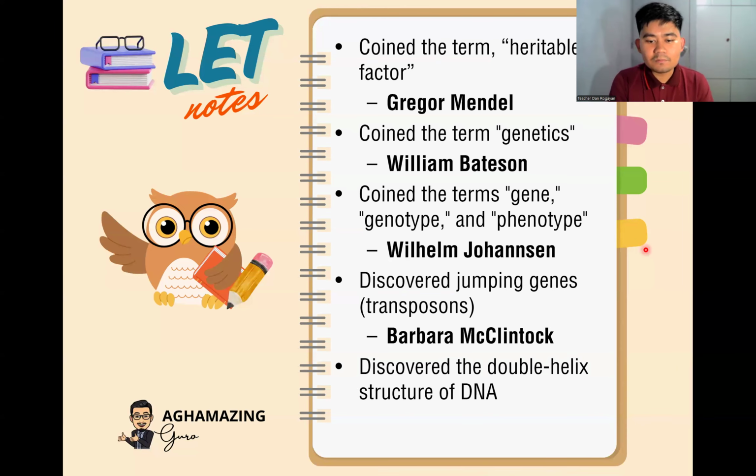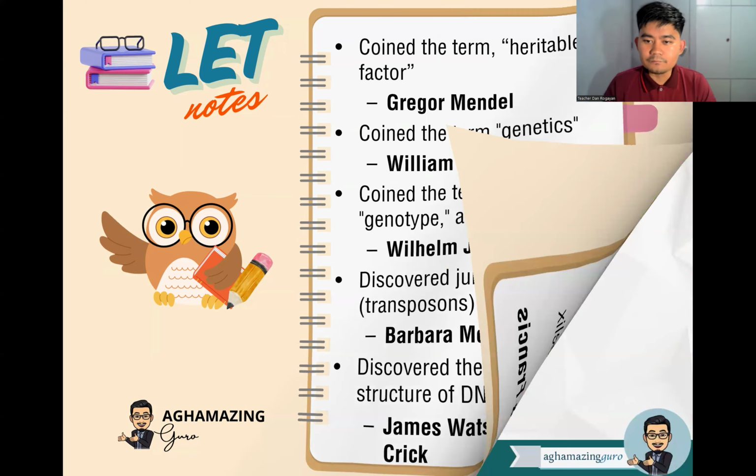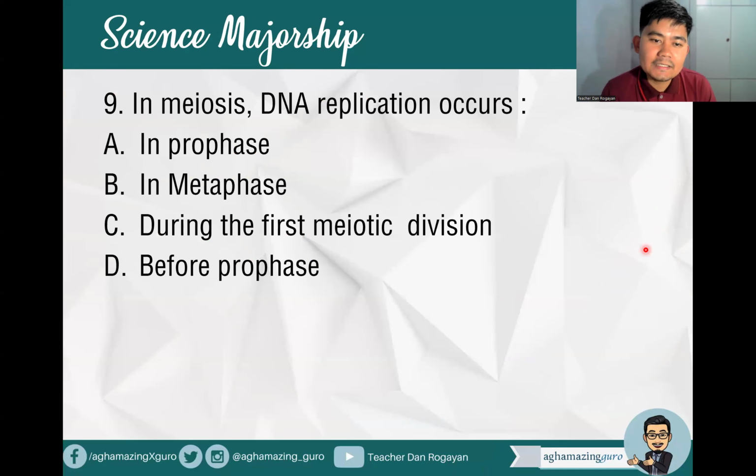Who discovered the double helix structure of DNA? Again, this is a basic question. Of course, the duo, Watson and Crick. Now we have James Watson and Francis Crick. All right, so James Watson and Francis Crick discovered the double helix structure of DNA, which was previously studied by Rosalind Franklin. Okay.